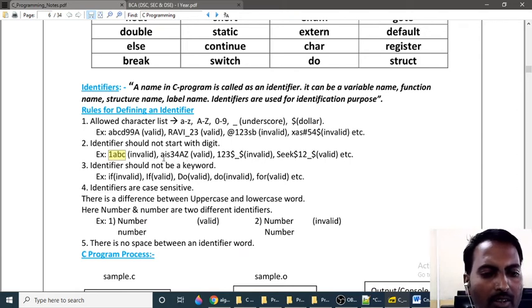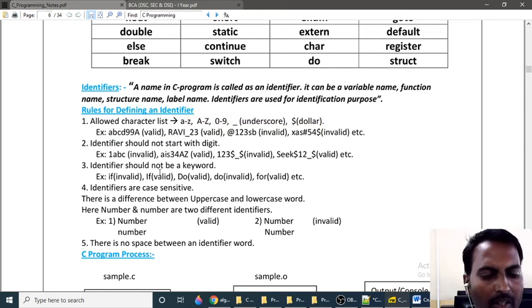AIS34AZ is valid because I am not starting with a digit, and I have checked that these characters are present inside the list. Yes, that's why this one is valid. This one is invalid because I am starting with a digit. This one is valid because I am not starting with a digit; dollar and underscore are present in the list, that's why this one is valid. Okay.